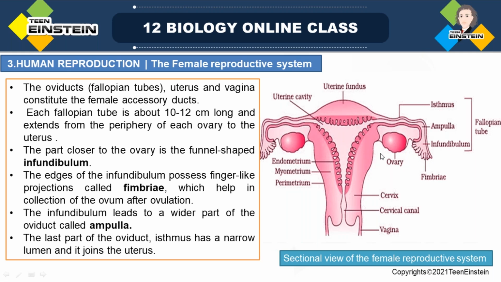The infundibulum leads to a wider part of the oviduct called the ampulla, and the last part of the oviduct is the isthmus, a narrow lumen that joins with the uterus. Got it?